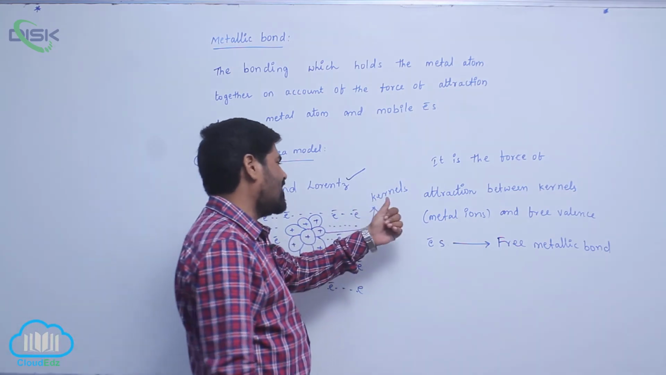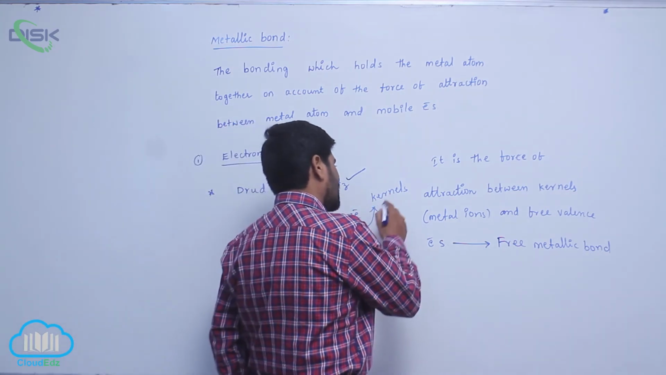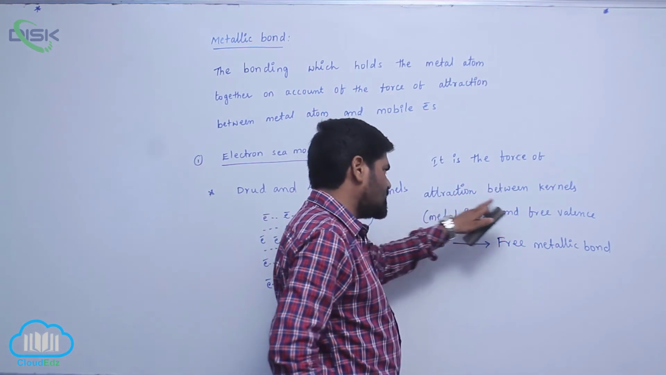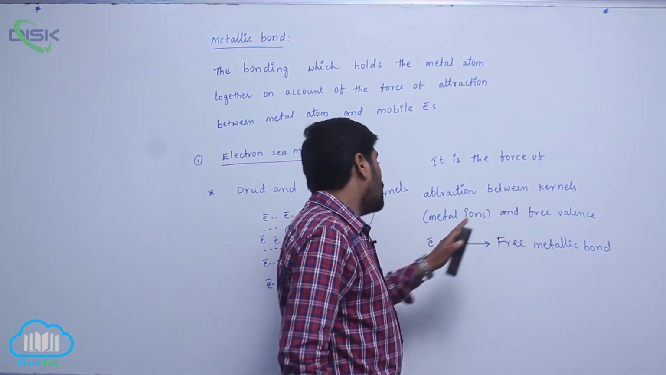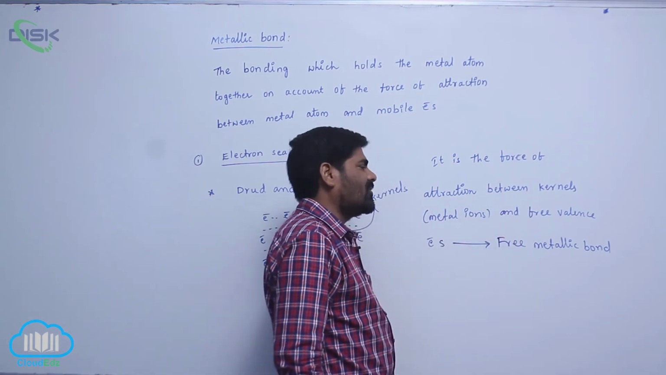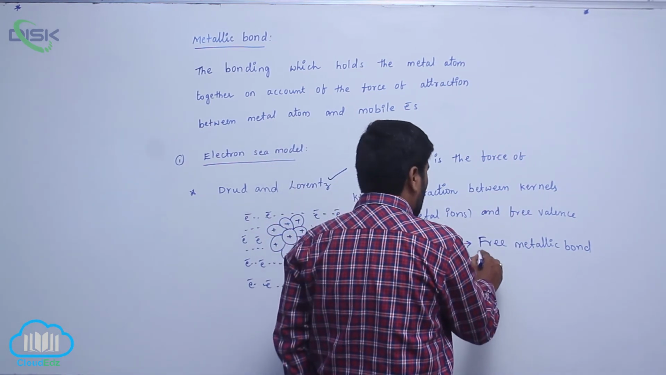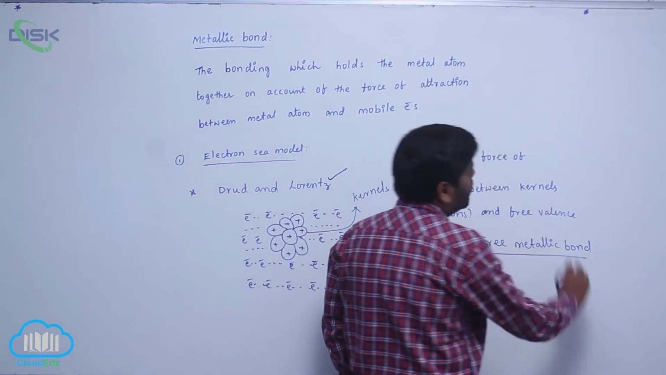These metal ions are treated as which one? Kernels. Nothing but what? Metal ions. So therefore, it is a force of attraction between kernels and free valence electrons. Or force of which one? Valence electrons, known as the metallic bond.